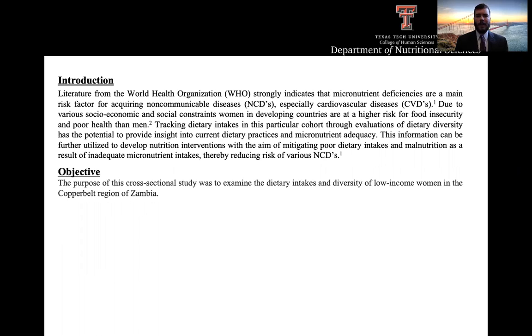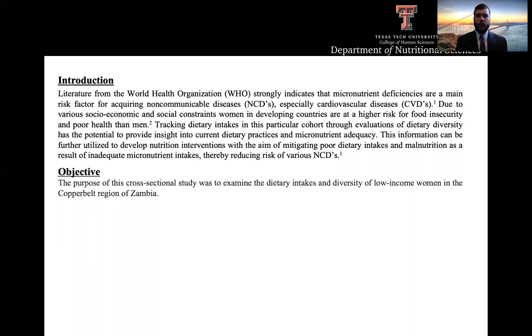In order to track this, the Minimum Dietary Diversity Score for Women, or MDDW, was used and correlated with actual dietary intakes as measured by 24-hour recall. So some background on the MDDW. The MDDW employs the use of the Dietary Diversity Score, or DDS, which is a qualitative measure of food consumption that reflects household access to a variety of foods and is also a proxy for nutrient adequacy of the diet of individuals. The DDS questionnaire presents a rapid, user-friendly, and easily administered low-cost assessment tool.